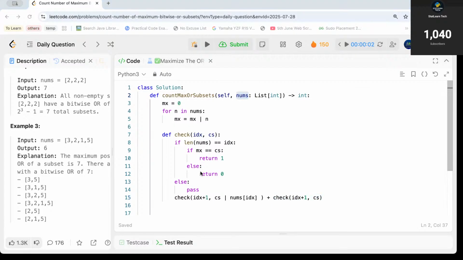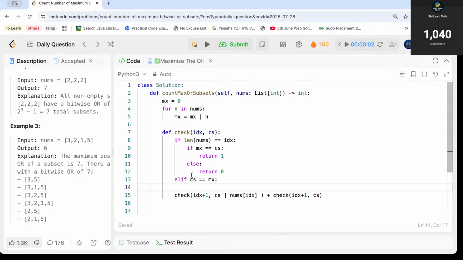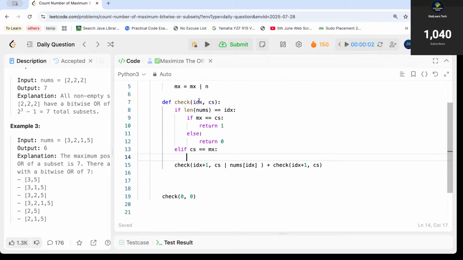All right, now what if instead of putting it as else, let's put it as elif. What if the current sum is actually equal to mx? At this point, if my current sum is equal to mx, that is, if we are coming up with an index which is not my extreme index, not an index out of the range, but my current sum is right now equal to the mx, which is the sum we are looking for. If that condition is true, then what should we do? We should actually do the counting, right?